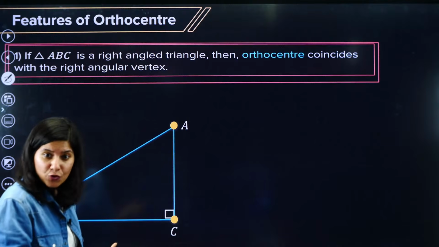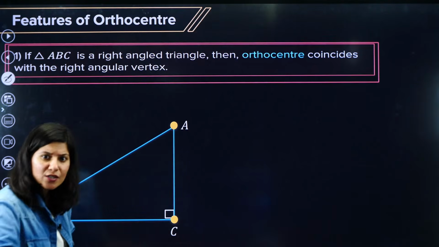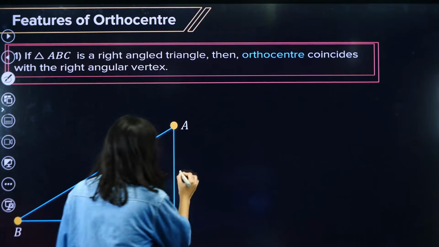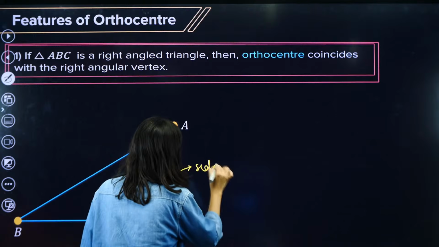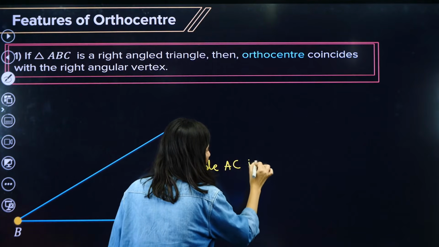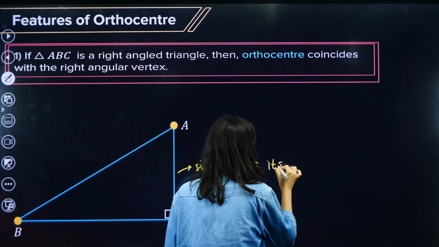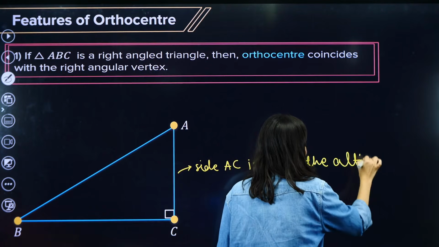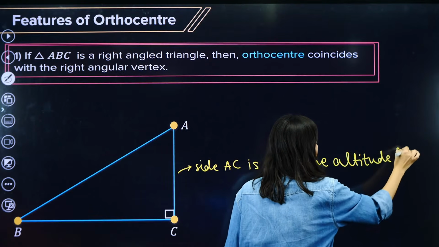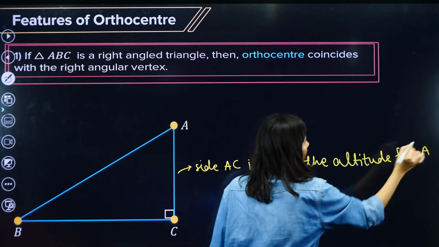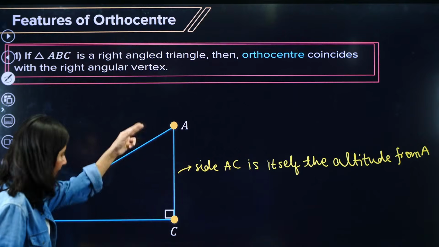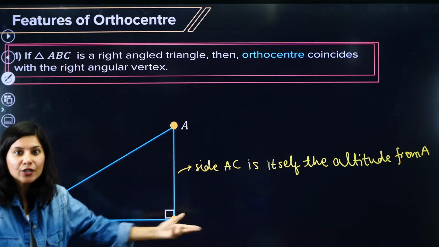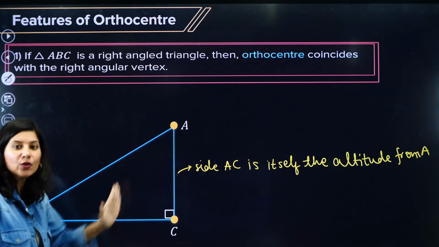This perpendicular is already done. If you observe, side AC is itself the altitude from vertex A, which is perpendicular to BC. So this is altitude number 1.